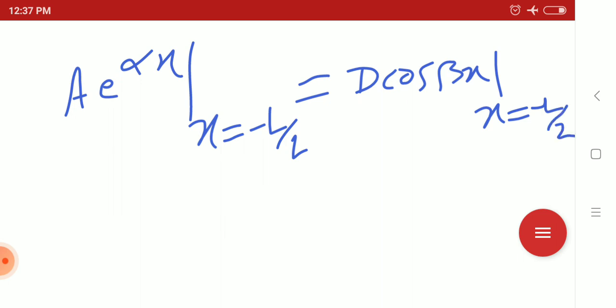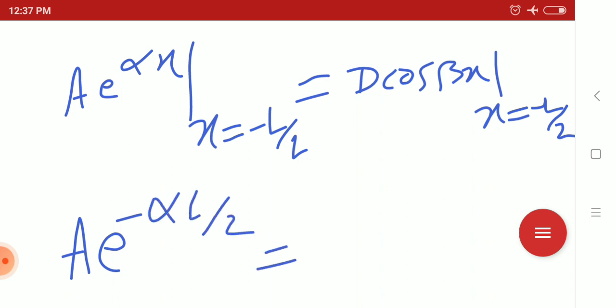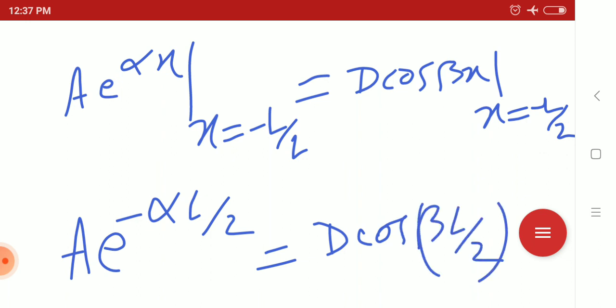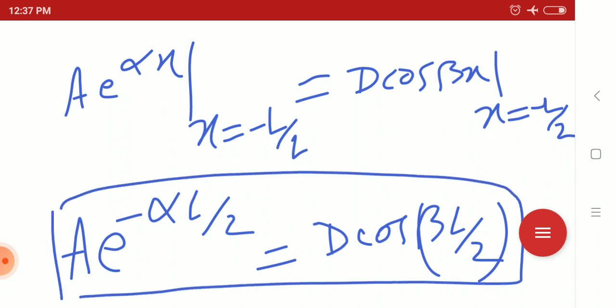If we put in the value minus L by 2, A e to the power minus alpha L by 2 equals D cos beta L by 2, since cos of minus x equals cos of plus x. Give it equation number 1: A e to the power minus alpha L by 2 equals D cos beta L by 2.